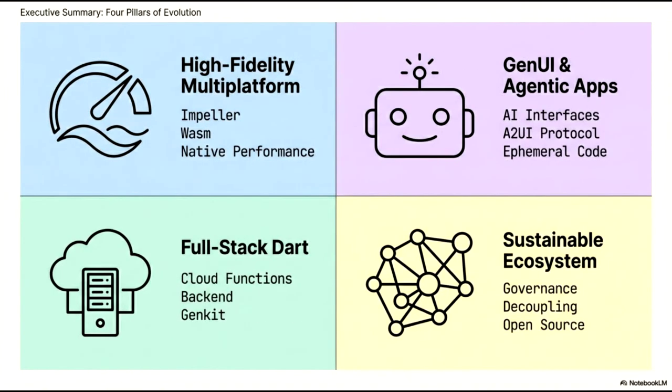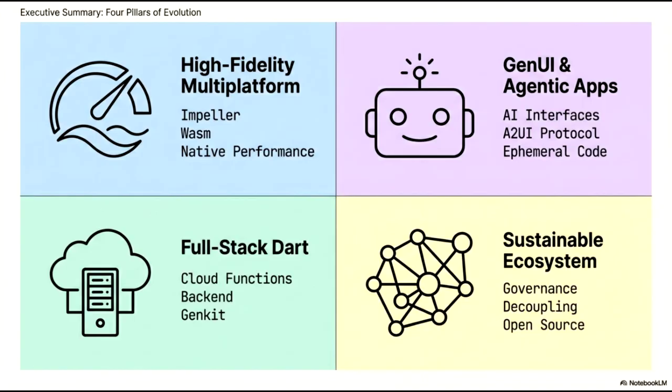The executive summary highlights the four strategic pillars of our evolution. First, we focus on high-fidelity multi-platform performance, utilizing Impeller and WASM to achieve native speed and responsiveness across all devices. Second, we are advancing GenUI and agentic apps, where AI interfaces and the A2UI protocol enable the creation of ephemeral code for dynamic user experiences.